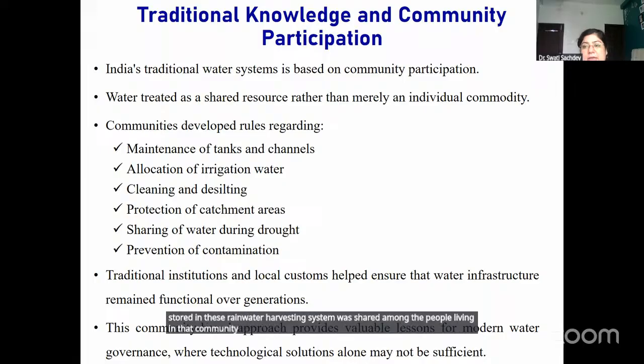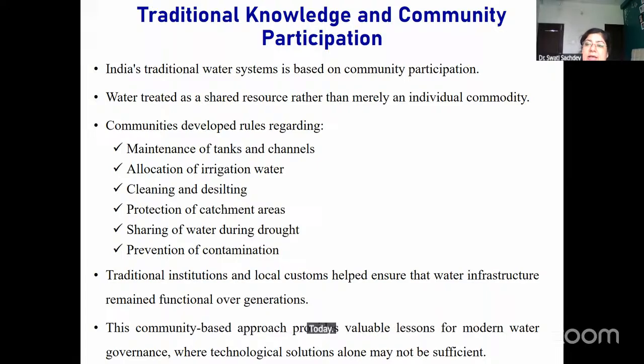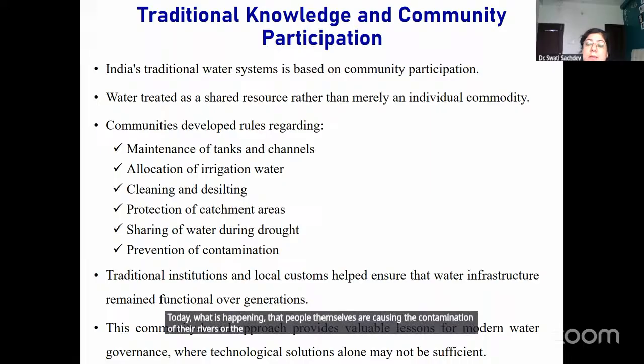And then, people were also responsible for preventing the contamination of water. Today, what is happening is that the people themselves are causing the contamination of their rivers or the water resources. But earlier, in the community based water conservation system, people were self responsible for preventing their water ecosystem from contamination.